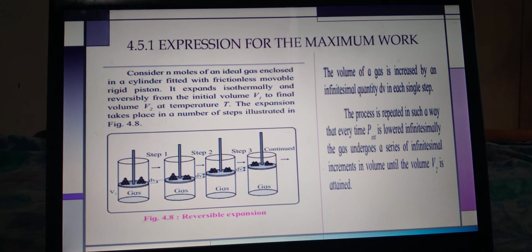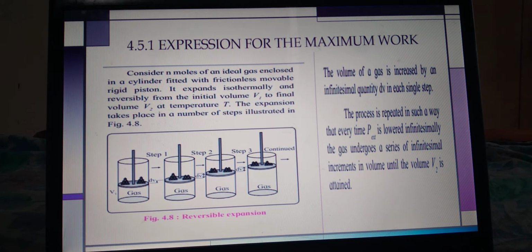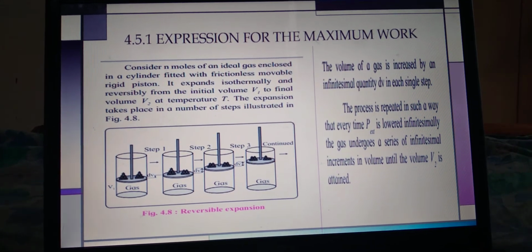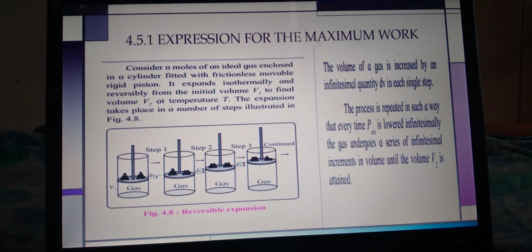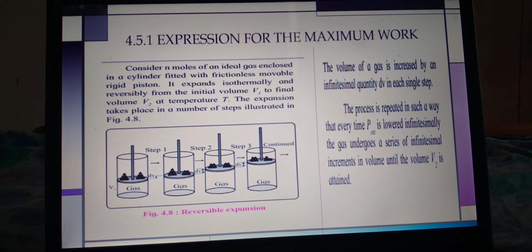Hence it is seen that the volume of the gas has been increased by an infinitesimal quantity dV in a single step. The process is repeated in such a way that every time P external is lowered and the gas undergoes a series of infinitesimal increments in volume until the final volume V2 is reached.